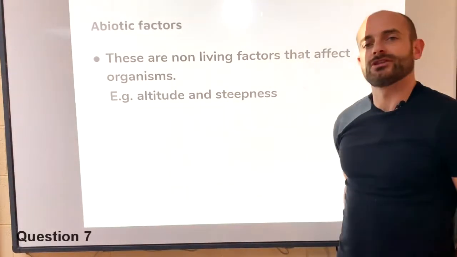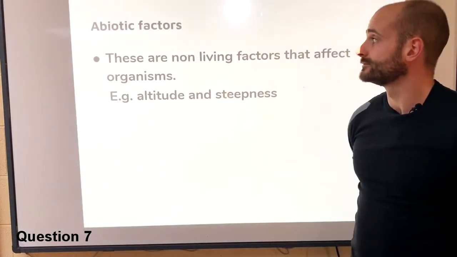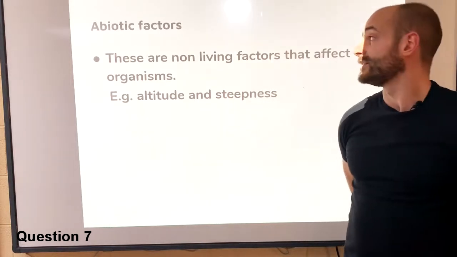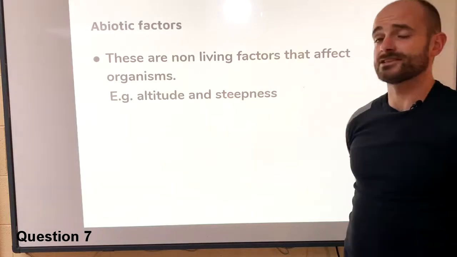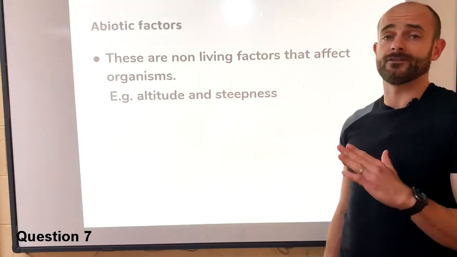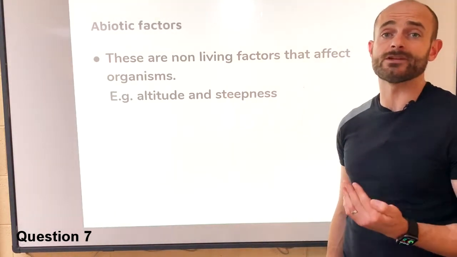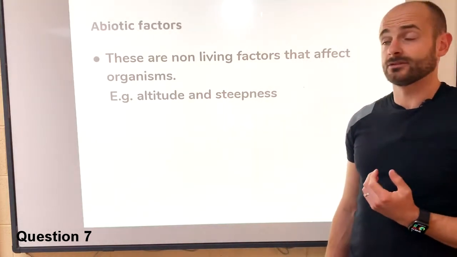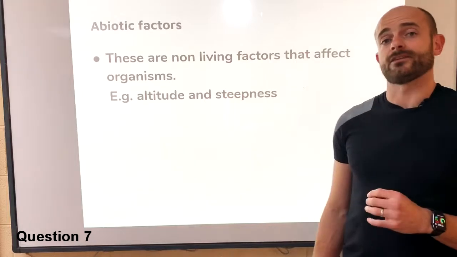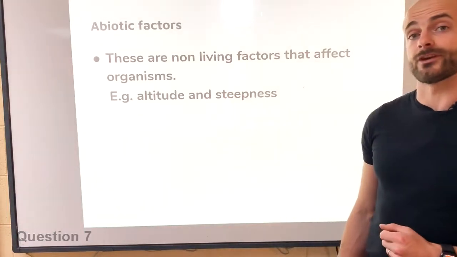The next question is abiotic factors. Abiotic factors, these are the non-living factors that affect organisms. For example, altitude and steepness. So if a hill is very, very steep, it's going to be difficult for a certain species of tree to grow on that hill. Certain animals can't live at a certain altitude. So these are the non-living factors that affect the life of different organisms.